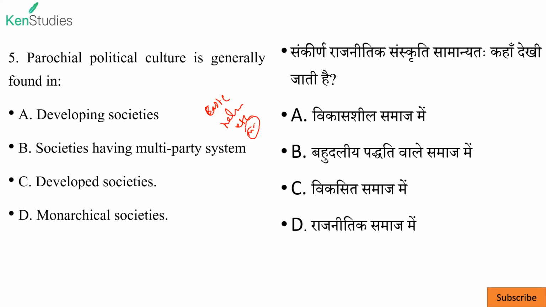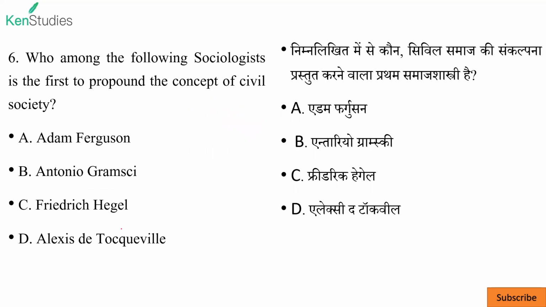So in that sense, don't justify ki yes, we are not following that thing. Obviously, there are people who are not following, but in general, as a concept, it is in developing society. So developing society, the things are happening in that way. Next, for example, society having multi-party system can have in all form, even in larger, for example, those society who are already developed. So in developed society, no, monarchical society, obviously it is a different thing. Okay. So in developing society, so A is the correct answer.